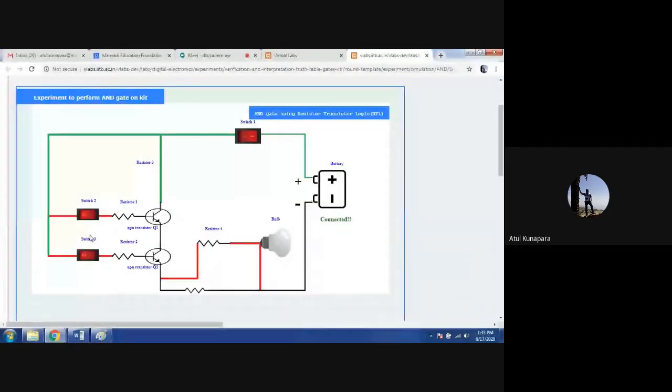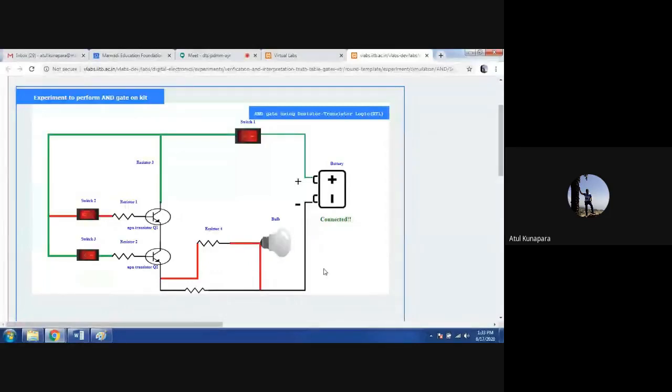So if I make switch 2 on, it shows you the line green, showing that your logic input A is 1. And when I make switch 3 on, you can say both the logics are 1, and that means your transistors Q1 and Q2 both are in on condition, and that's why you are getting the output. You can see the bulb is now glowing. If I make any one of the inputs 0, you can see that your lamp is now off.